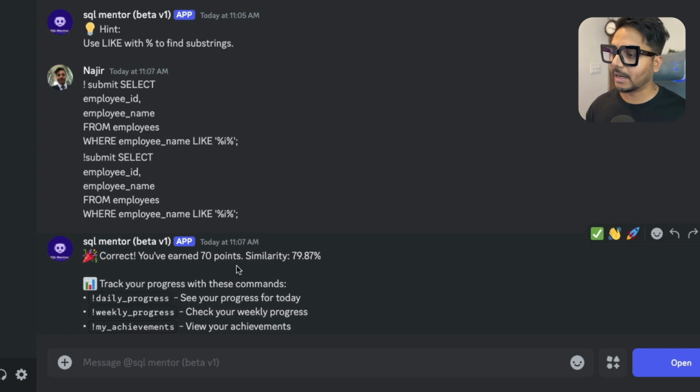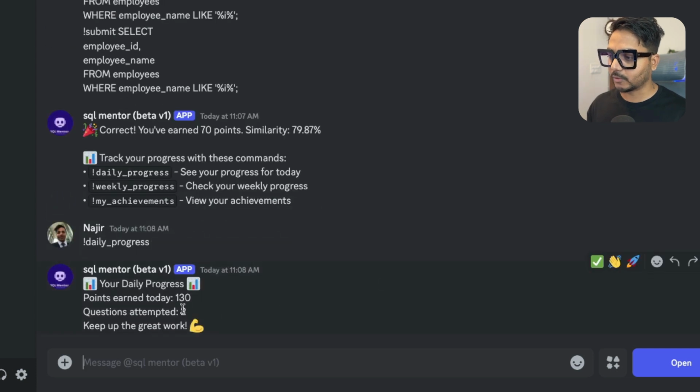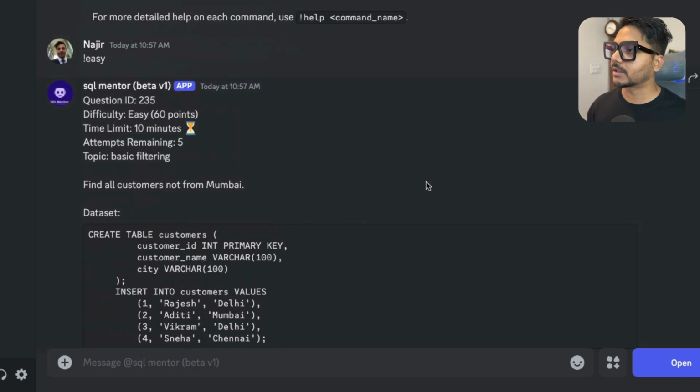You can see I have earned another 70 points, because if you submit on time or before time, you get more points. Okay, you can see I have earned 70 points. Similarly 79%, and I can now check my daily progress. It is going to give me the questions that I have solved for today. You can see 2 questions, and you can see I have earned 130 points. Okay, perfect. This is fine. Now we will solve some more questions to see the different options that we have.